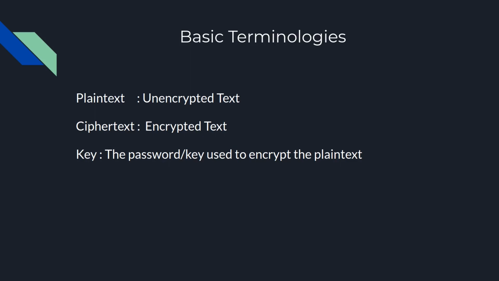So plain text, ciphertext and key. These are terms you would get to see every now and then if you are reading about cryptography. Plain text is any unencrypted message, the message which you actually want to be delivered. Ciphertext is the message that's the encrypted one, and key is the password or the passphrase that's being used to convert plain text to ciphertext.